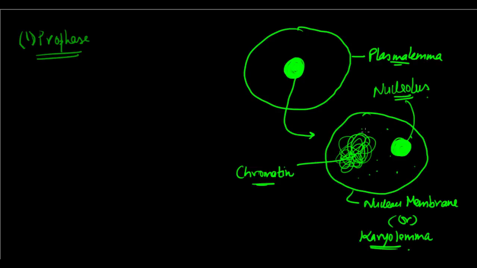But let's just now get back to our topic. We saw all this, right? The internal structure of the nucleus. And now we need to look at the prophase stage. The stage of prophase basically involves the disintegration of the nuclear membrane.